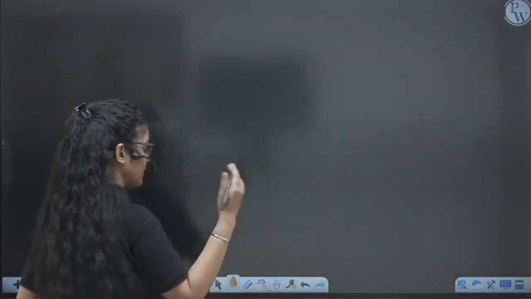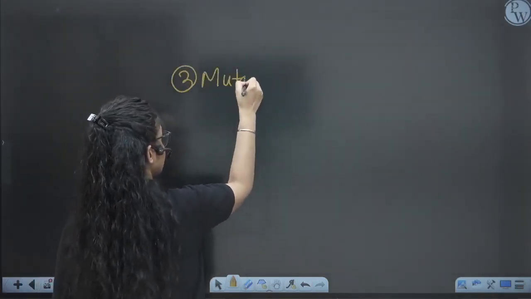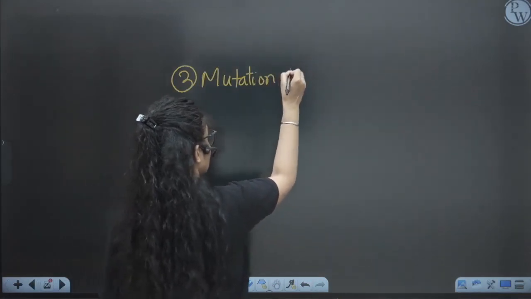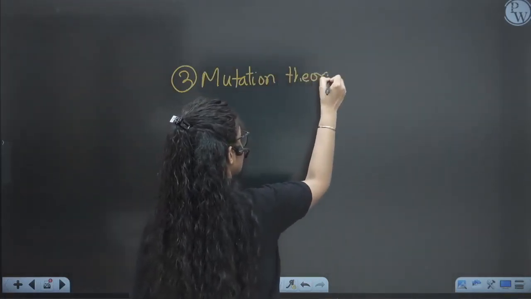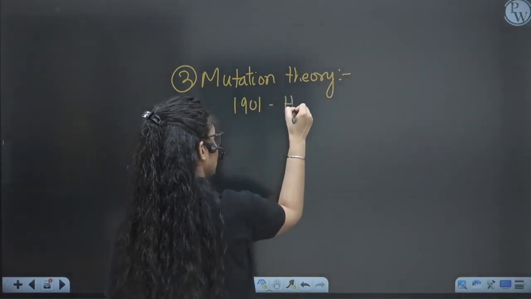According to Darwin, variations are so gradual, so continuous. All the variation will happen very, very slowly, and very predictably. So this is the variation of Darwin. But when we talk about the third theory, that is the mutation theory, which was given in 1901 by Hugo de Vries.